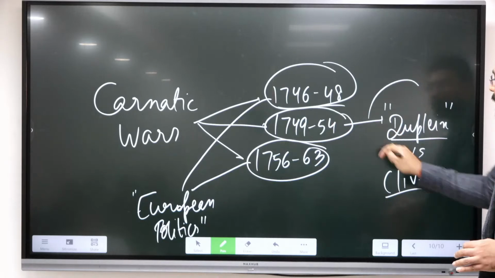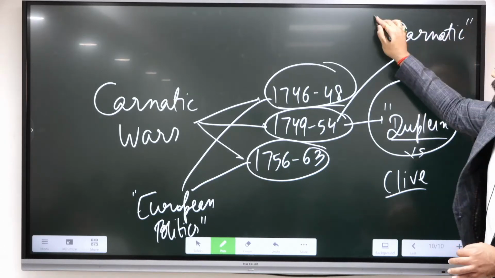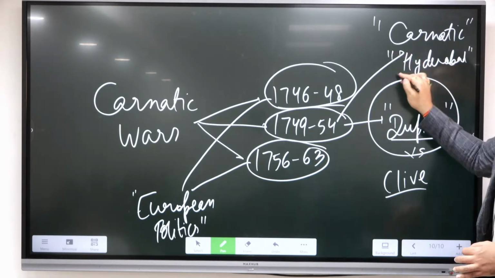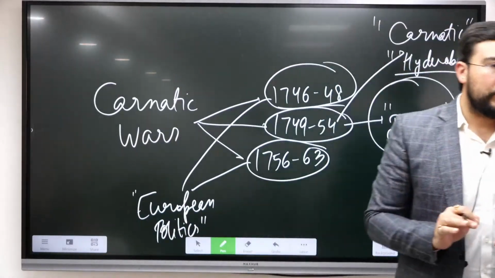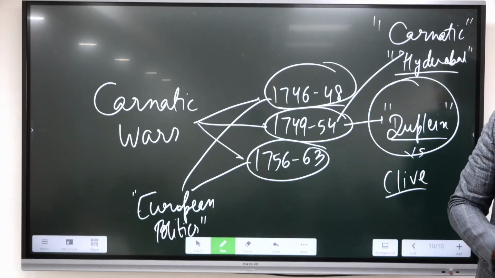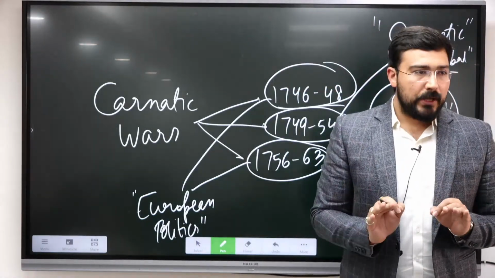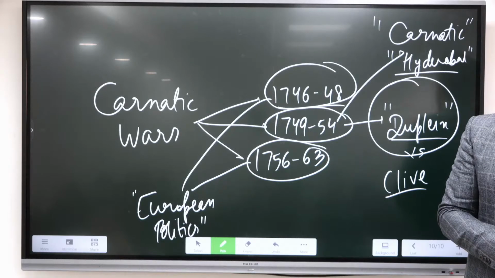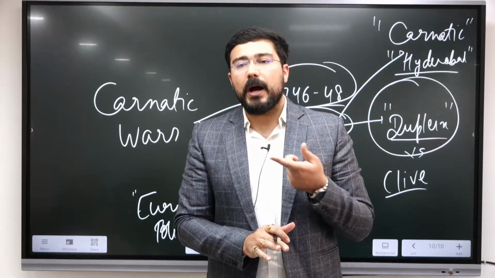When we see the second, this is where the dynastic succession was to happen in Carnatic as well as Hyderabad. And this is where we see the meddling by Dupleix and Clive. So the second Carnatic War is most important for the sake of the Indian question, how they were getting involved in the Indian politics. And the third one is important from the perspective that French was defeated. And once French was defeated in the third Carnatic War, it was the British which was left behind as the only European power who could think about creating an empire in India.